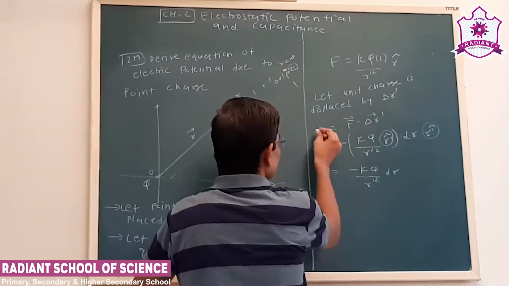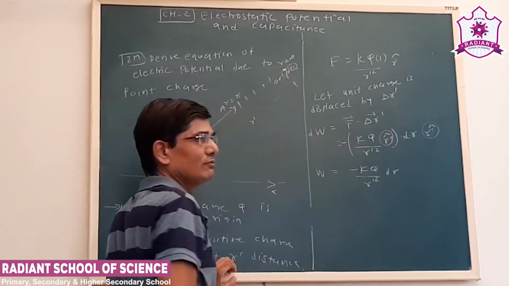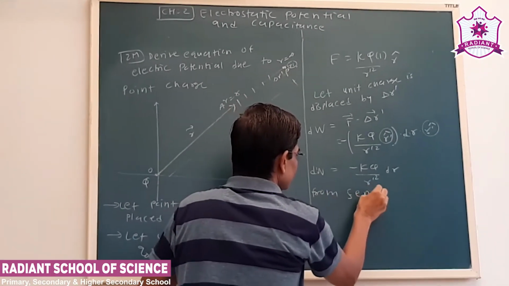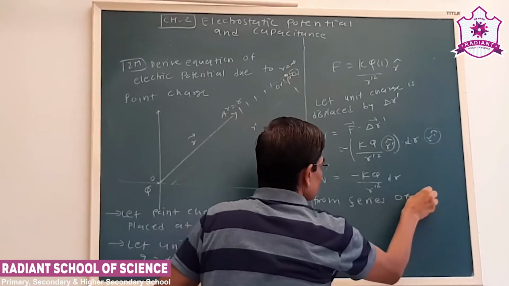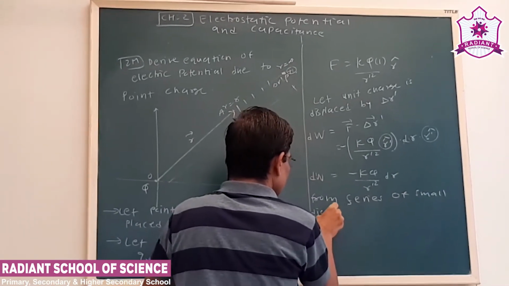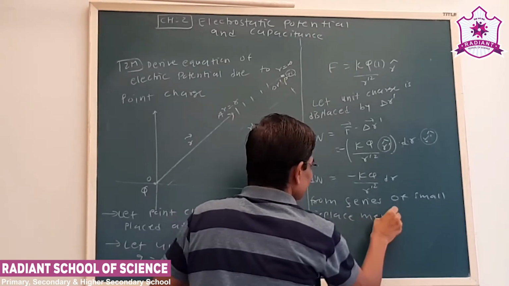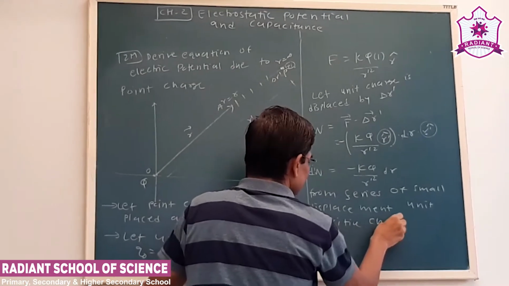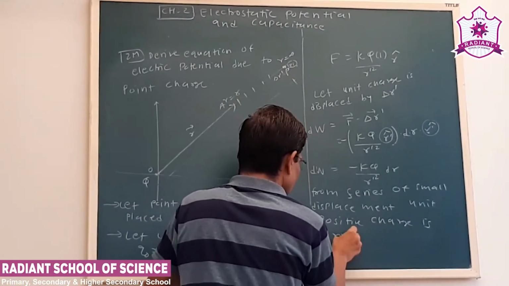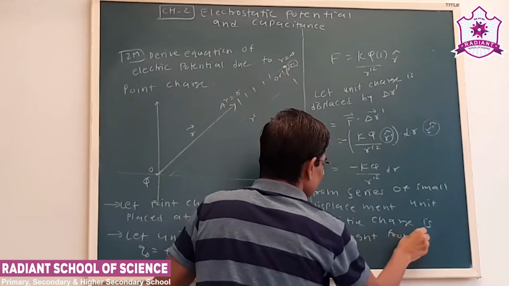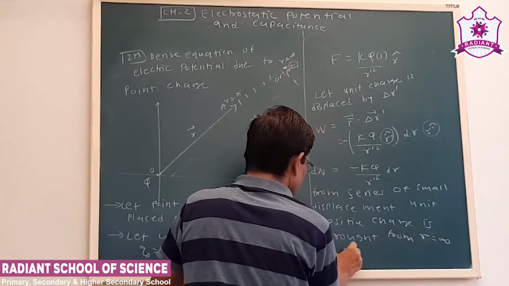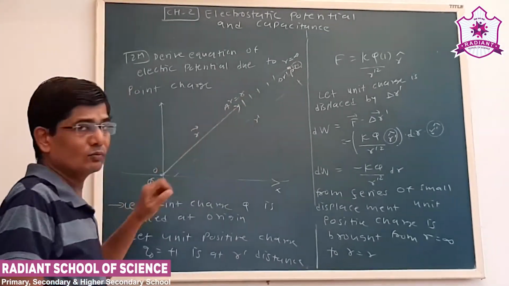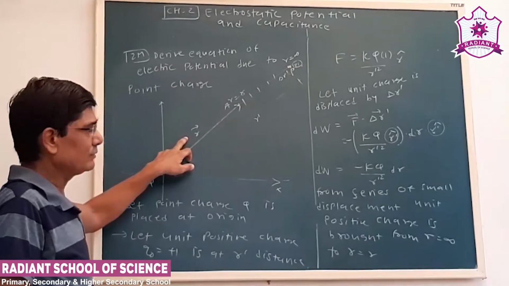So here, let us say for a small displacement we call the work dW. From a series of small displacements, the unit positive charge is brought from r equal to infinity to r equal to r. Because our point A, where we have to find out the potential, has a position vector r.